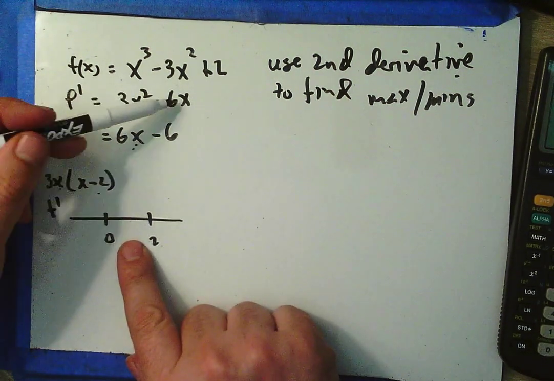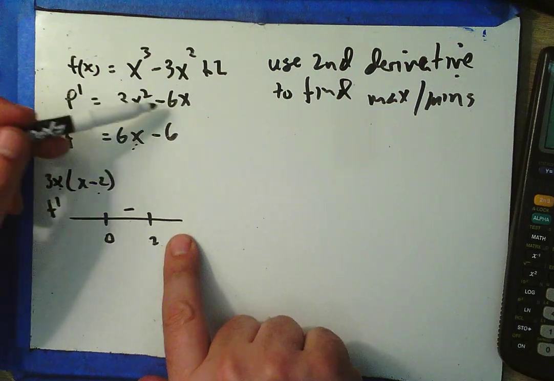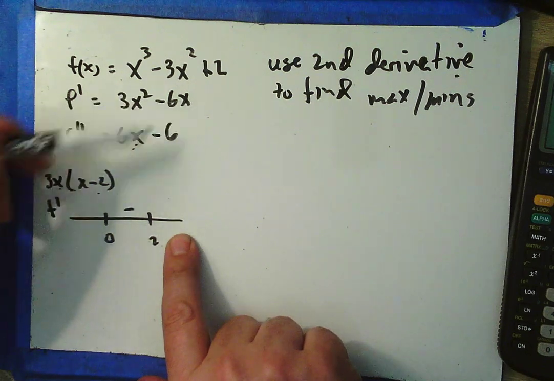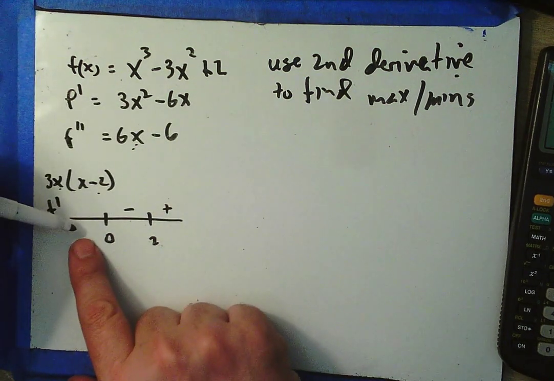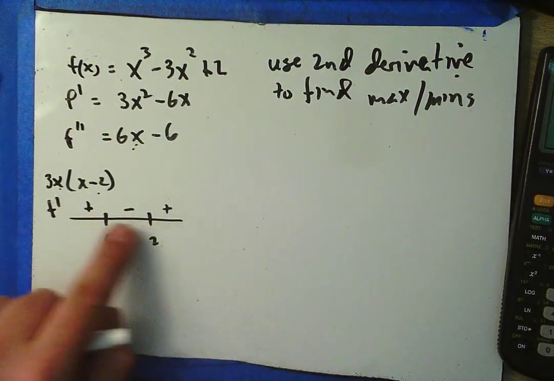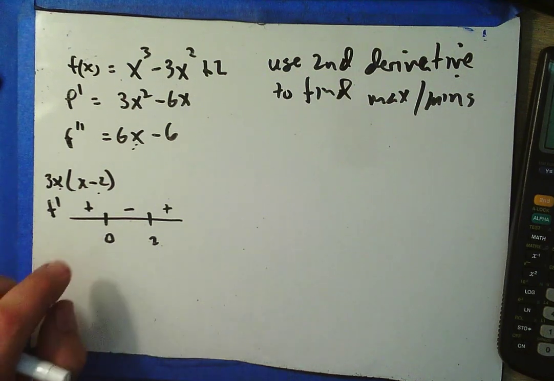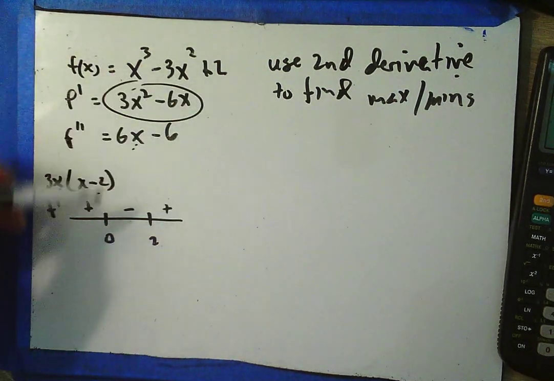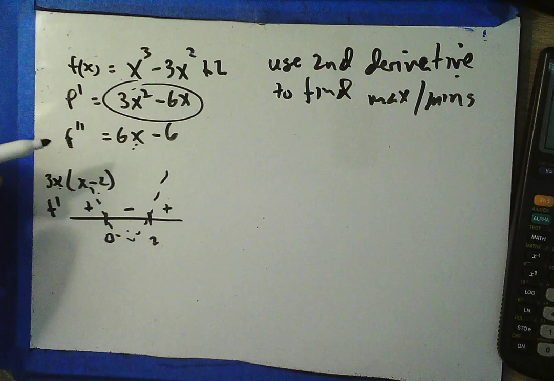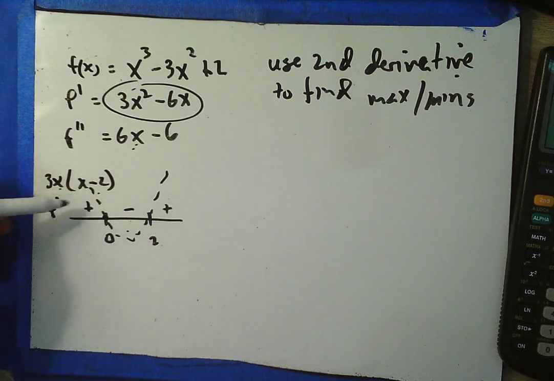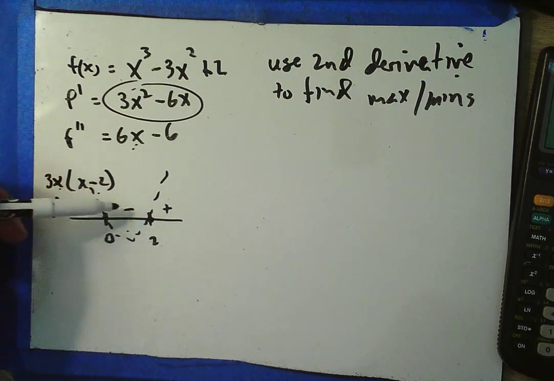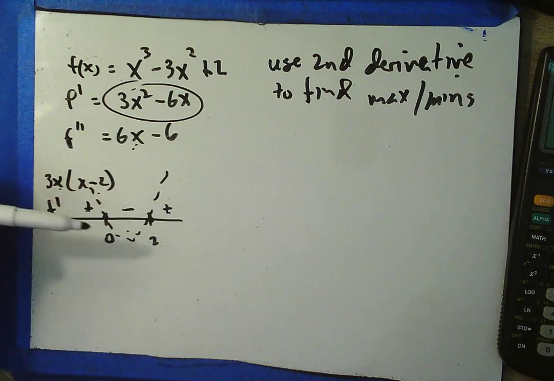I could plug a 1 into f prime and get negative. I could plug a 3 into f prime. 3 squared, 9, 27 minus 18 is positive. And I could plug a negative 1 in. I get 3 plus, that's also positive. Hey, by the way, the alternating sign thing doesn't always happen, so check the intervals. Or think about it graphically. This is an upturned parabola. Positive, negative, positive. Okay, so we know that there's a max over here at x equals 0 because f prime goes from positive to negative. We know over here at x equals 2 there's a minimum because f prime goes from negative to positive.